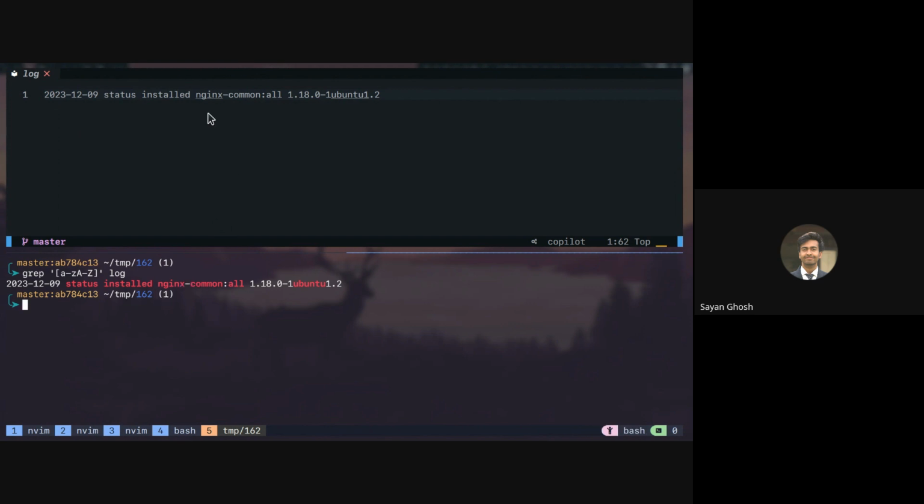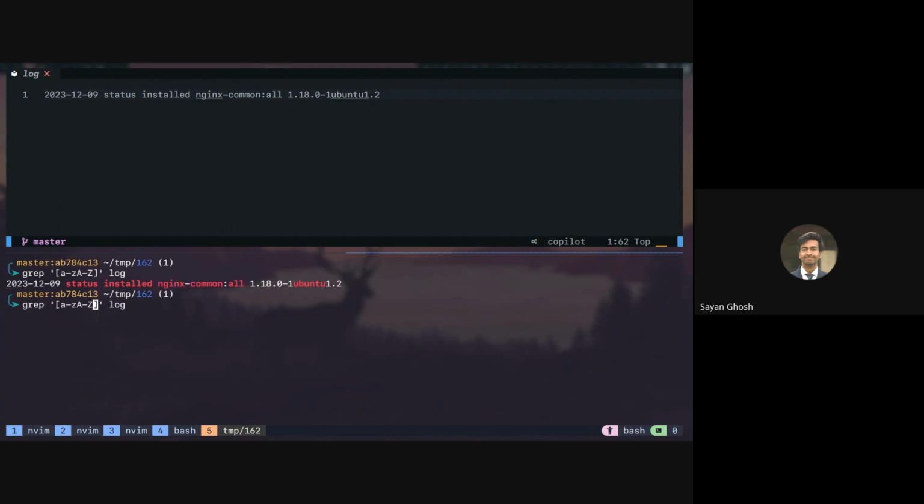So the safest thing we can do is match any character except space, right? Because we know that package names cannot have spaces. So the package name will always start with any character that is not a space, and it will go on till the colon, and then again we have one word which is any character not a space, and then we have the space. Right?